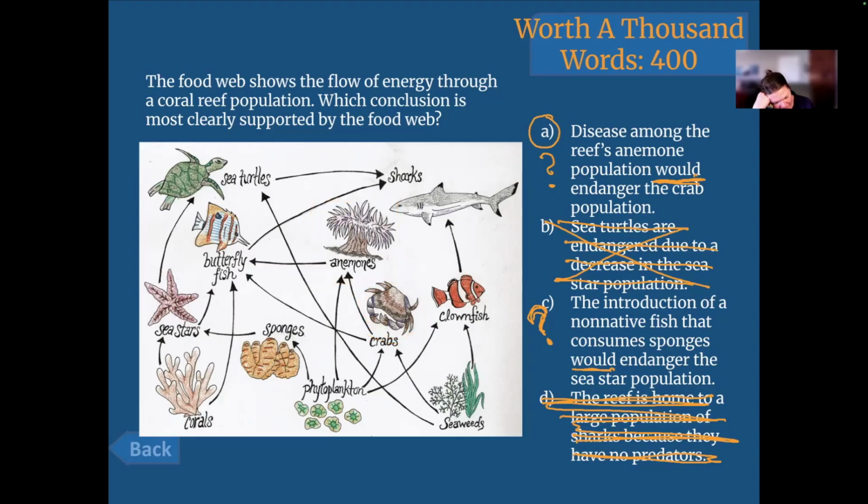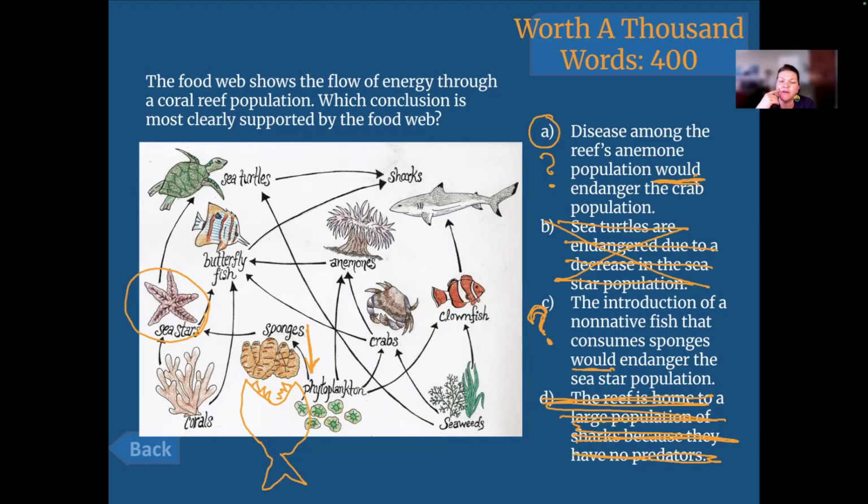So coming down to C, the introduction of a non-native fish that eats the sponges. Okay, there he is. Now he's a very hungry non-native fish, and he has big teeth eating the sponges. So if we have a non-native fish eating the sponges, what's going to happen to the sponge population? It's going to decrease. Then how is that going to affect what? The sea stars. The sea star will decrease since they eat the sponge. Yeah, watch the arrows.